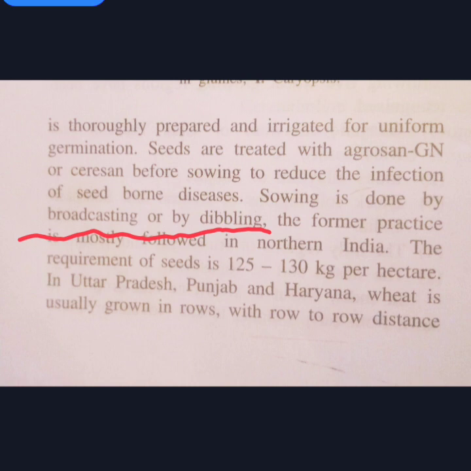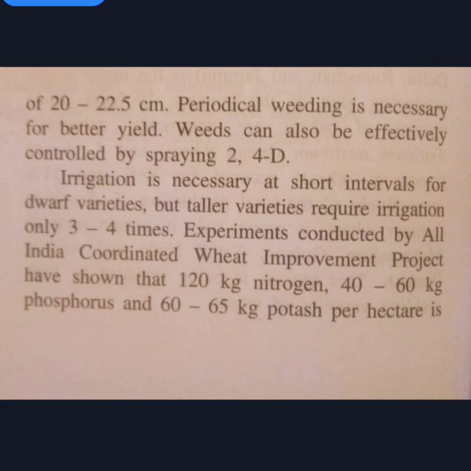And there should be a specific distance between these rows, about 20 to 22.5 centimeter. Okay, that is not so important. You have to remember that the sowing is done by broadcasting or by dibbling, and that for cultivation periodical weeding is necessary, okay, for better yield.